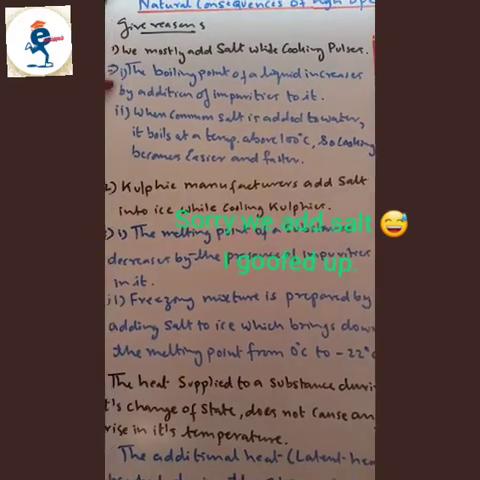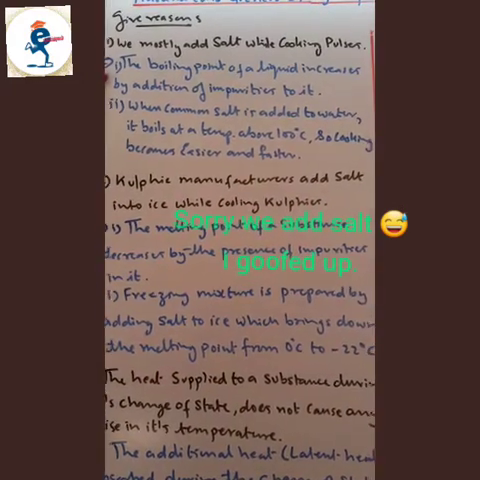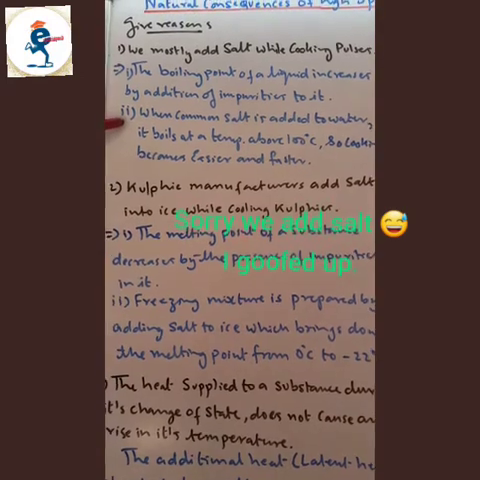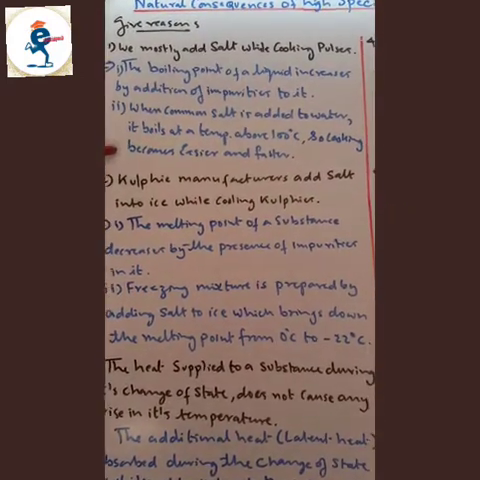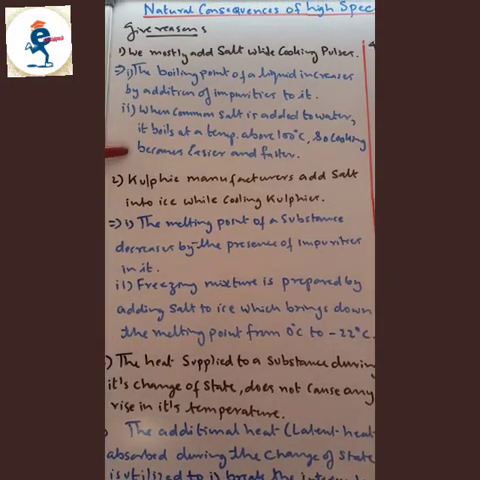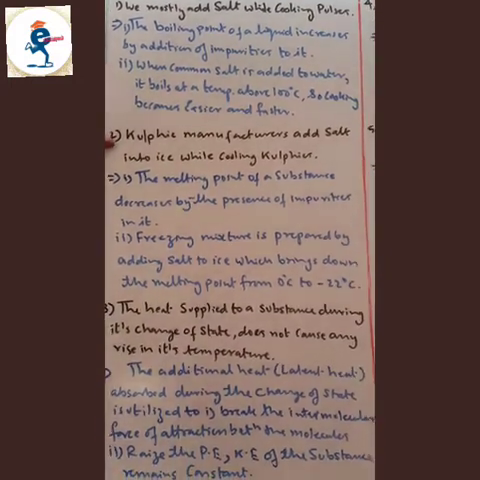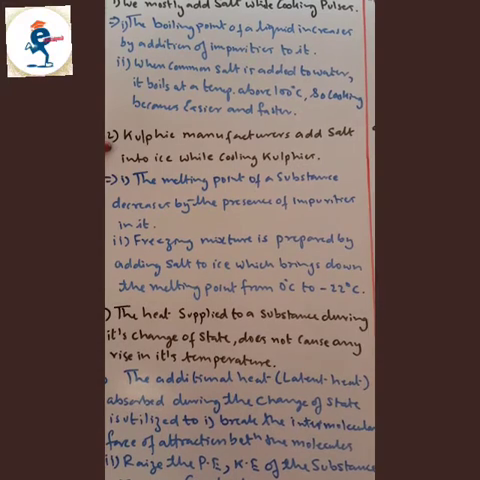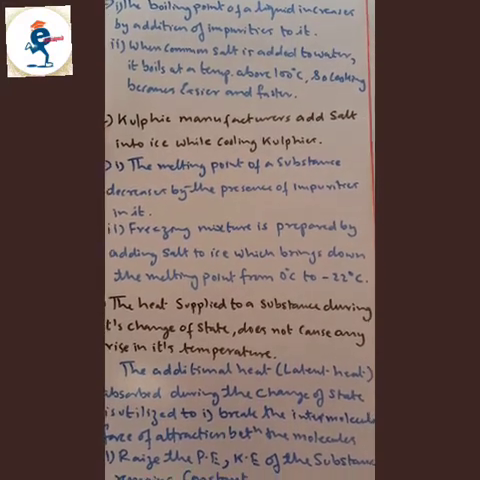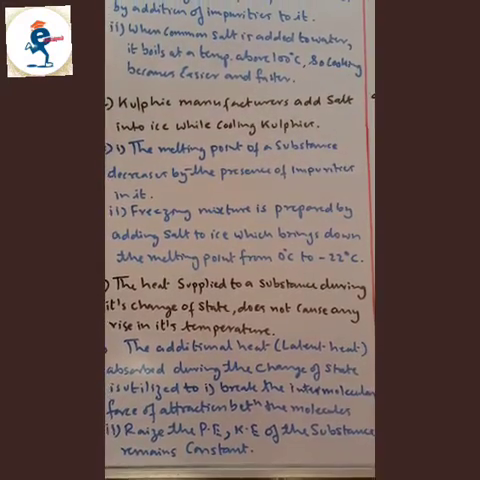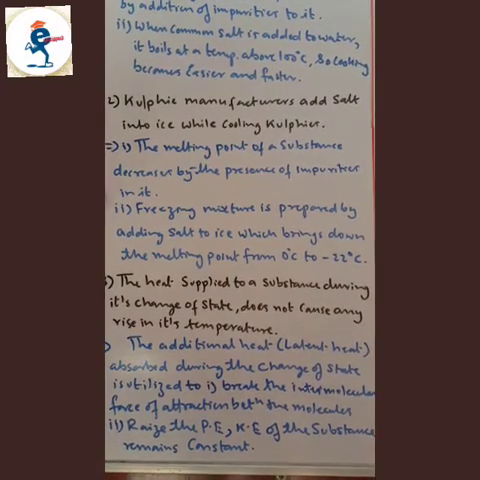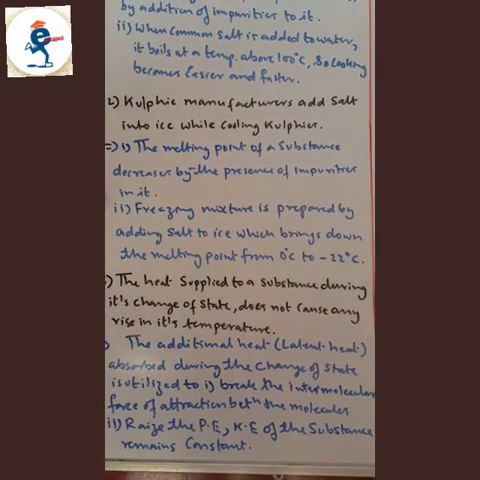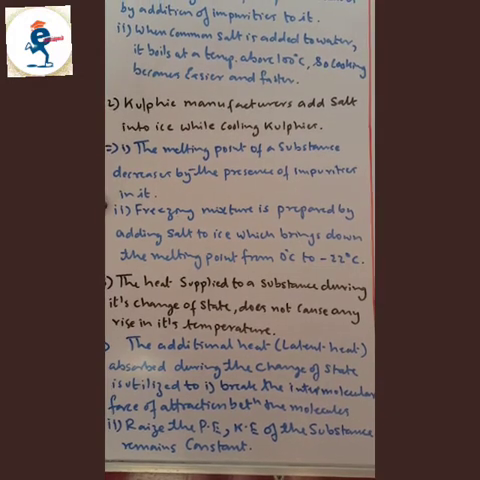The boiling point of liquid increases by addition of impurities to it. When common salt is added to water, it boils at a temperature above 100 degrees Celsius. So cooking becomes easier and faster. Kulfi manufacturers add salt into ice while making kulfis. The melting point of a substance decreases by the presence of impurities in it. Freezing mixture is prepared by adding salt to ice, which brings down the melting point from 0 degrees to minus 22 degrees Celsius.